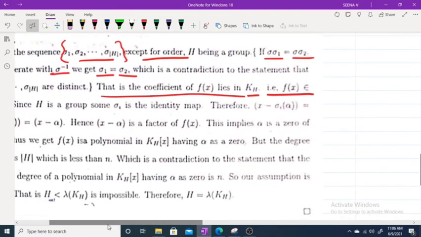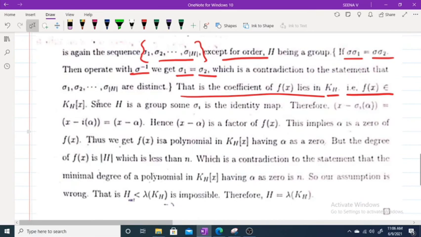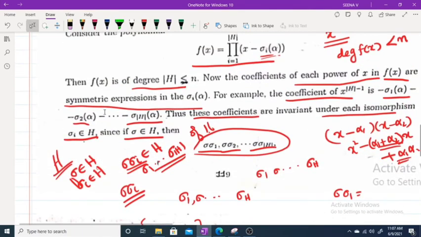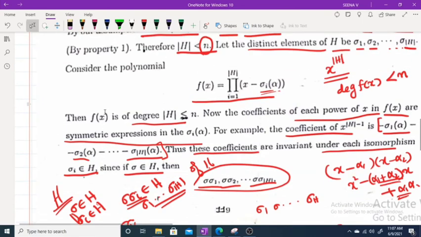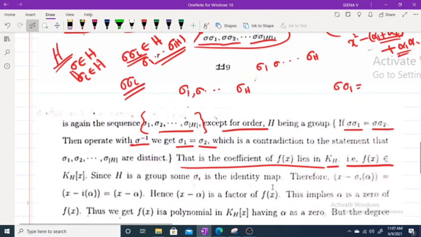So what about our coefficients? If you consider the coefficients, they are like this. So what do we get? We get that the coefficients of f of x lie in K_H. That means f of x is a polynomial in K_H[x].